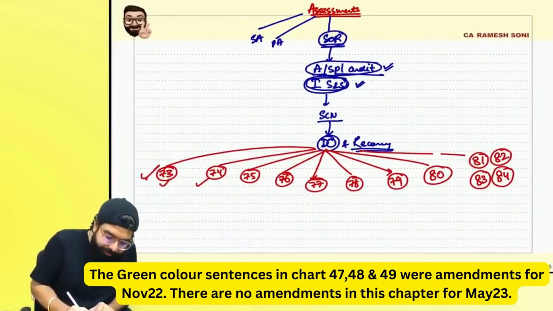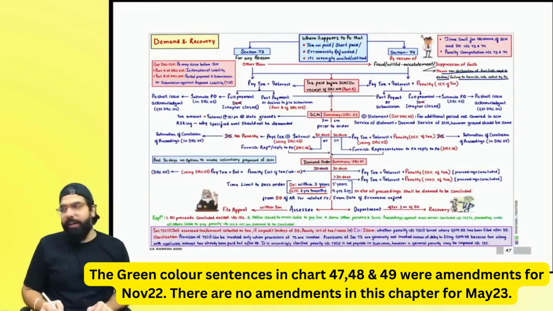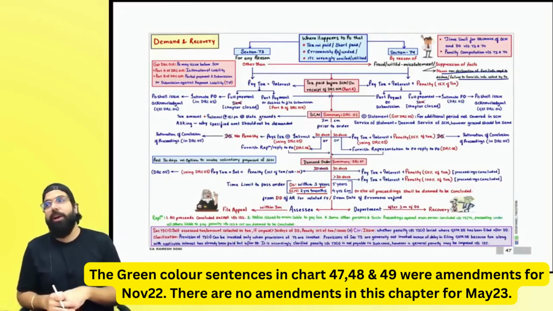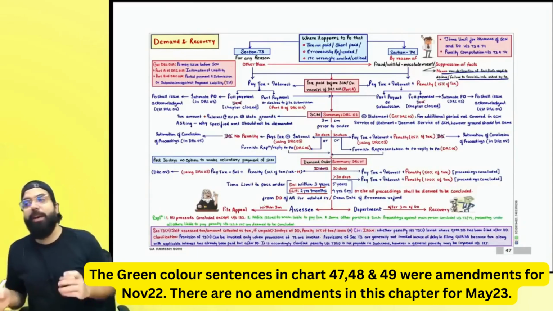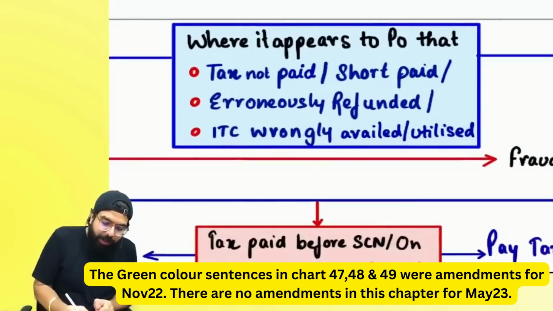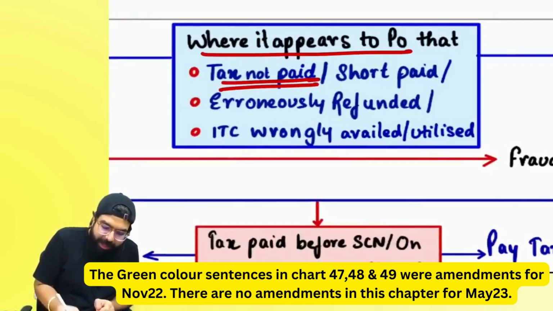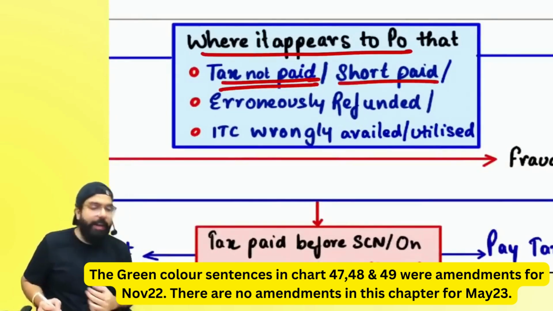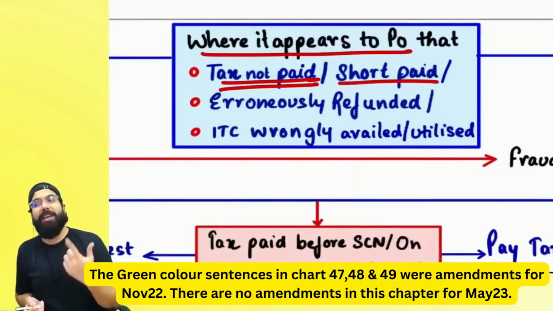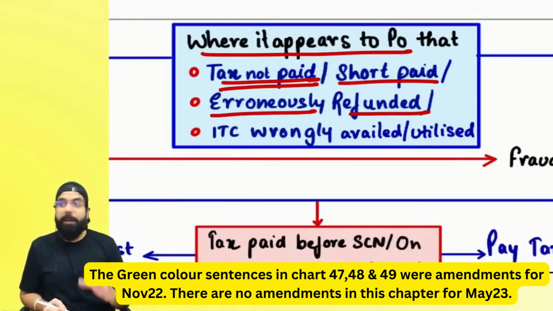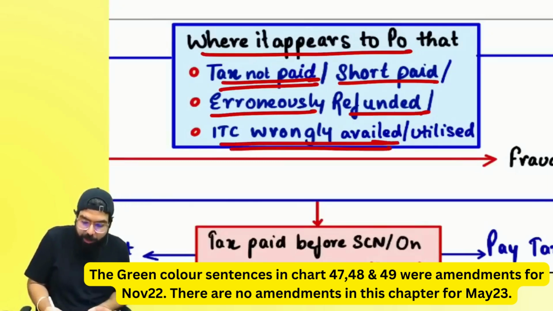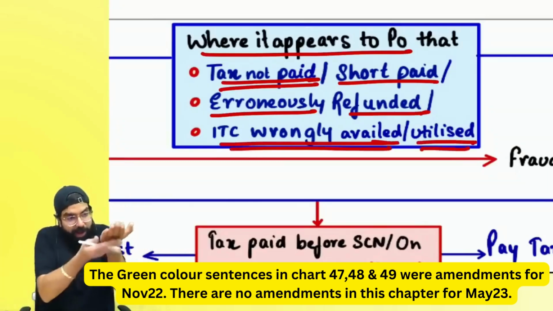Everyone over here, section number 73 now. People listen to me very carefully. The officer did audit, special audit, inspection, search, seizure, and now he found that, sir, you have not paid some tax. Tax is not paid. Might be 18% was required, you paid 12, tax is short paid, or you have taken any erroneous refund, or might be ITC was wrongly availed by you or wrongly utilized by you.